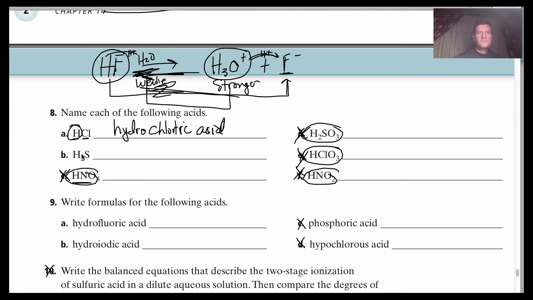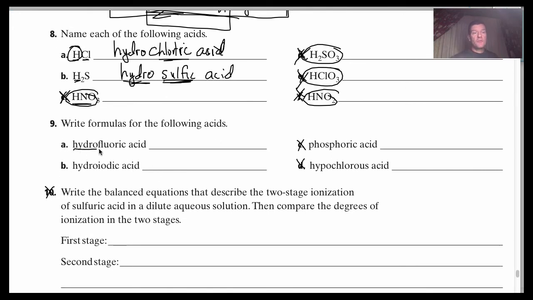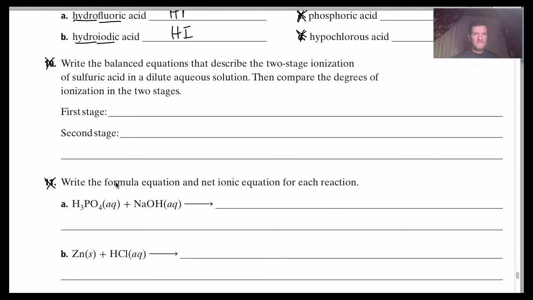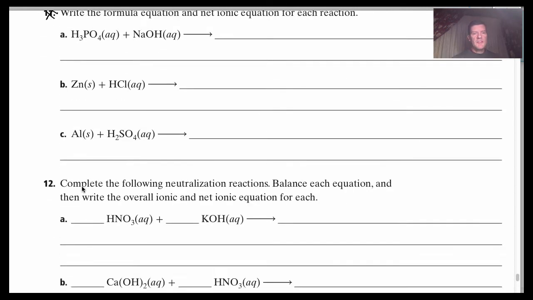Hydrochloric acid. And this is hydrosulfuric acid. The hydro is because of the hydrogen, and then you've got the nonmetal root, and it always ends in -ic. Hydrosulfuric acid. So hydrofluoric would be HF, hydroiodic would be HI, and you don't have to worry about C and D. You don't have to worry about number 10 or number 11 for now.